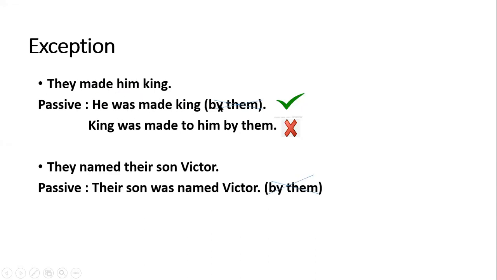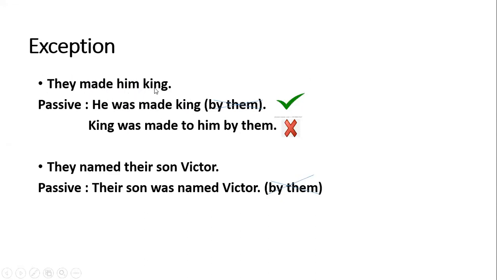Beta, in this type of sentences, if you are not going to use the subject, even then it's okay. It makes complete sense. Your answer is okay. अगर आप इतना भी लिख देते हो ना, he was made king, by them नहीं भी लिखते हो, even then it's right. See, I have put a tick and a cross also.